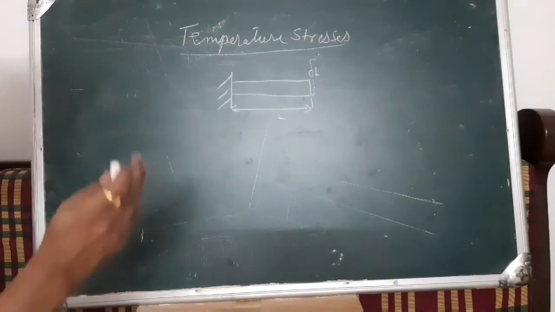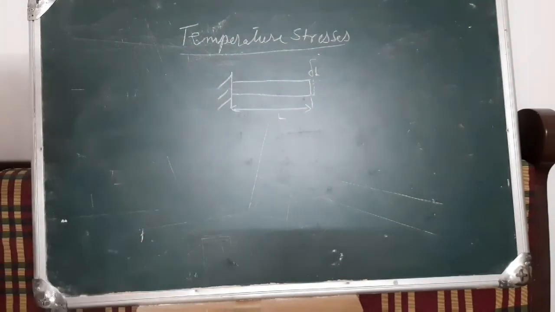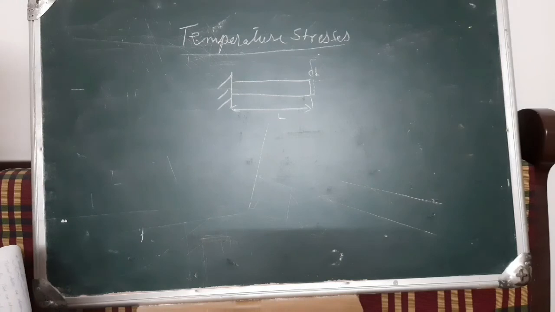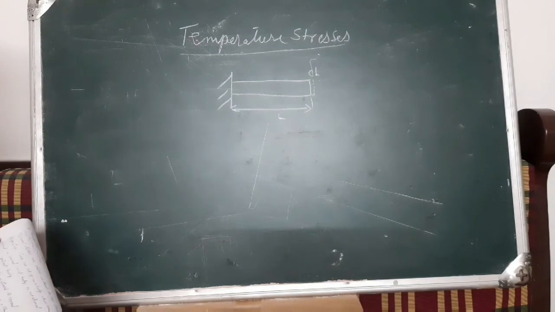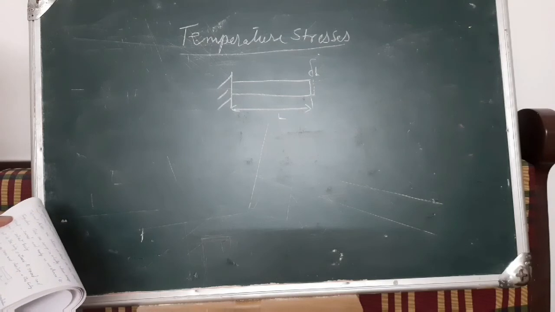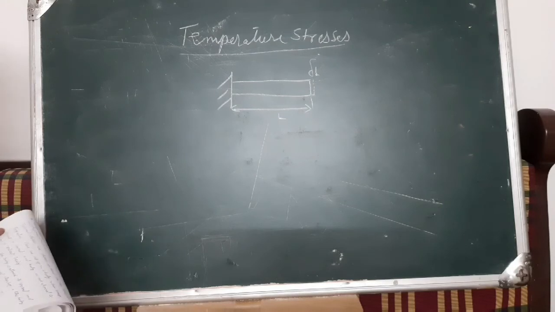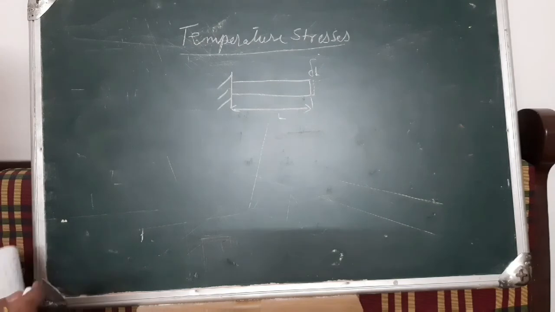It is within the elastic limit, so it will come back to its original shape. But if there is a restriction, what will happen in that case? We can say there will be a thermal stress. So we will see the thermal stress in a body.